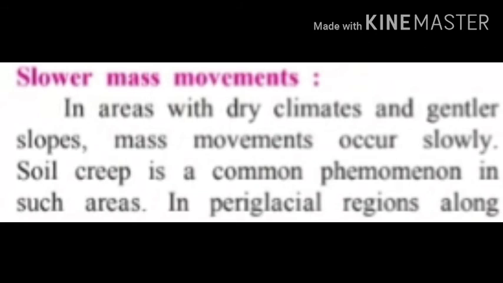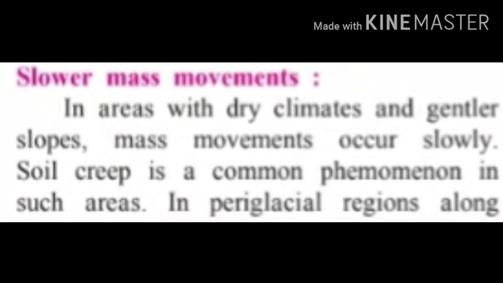In the areas with dry climates and gentle slopes, soil creep is a common phenomenon, a common feature of the slower mass movements. It means slower mass movements occur in the dry climatic region where the slope is gentle, not steep, very low slope, where the soil creeps. In such areas, slower mass movements happen.